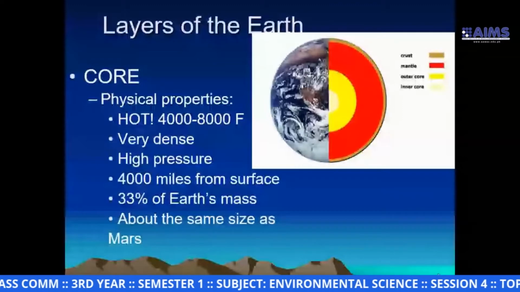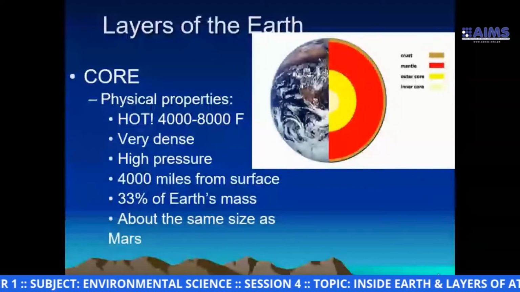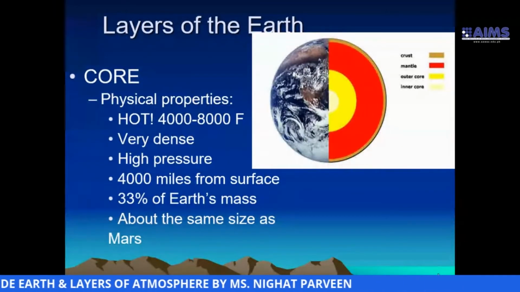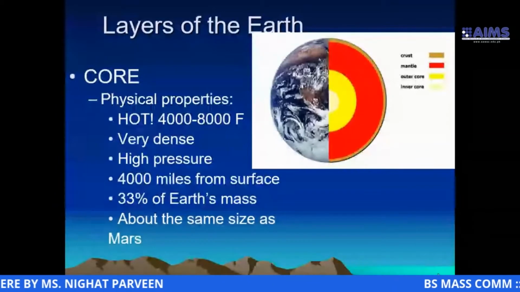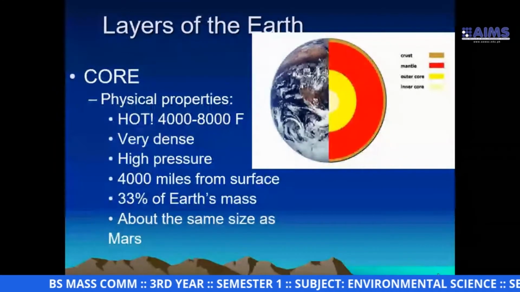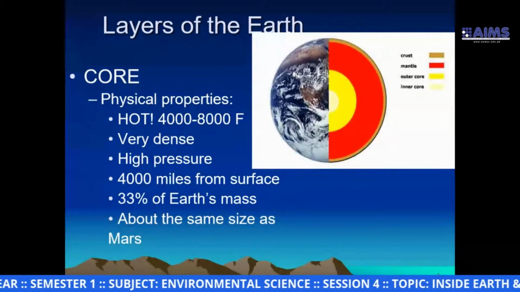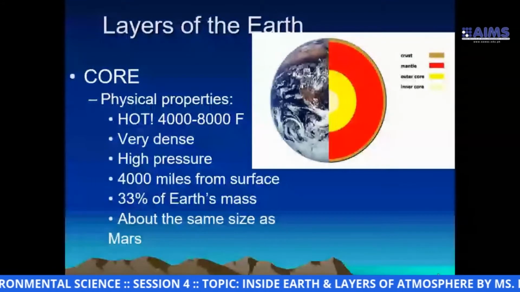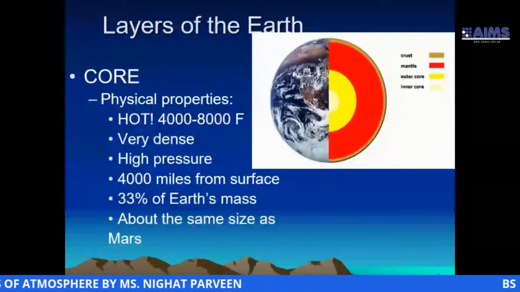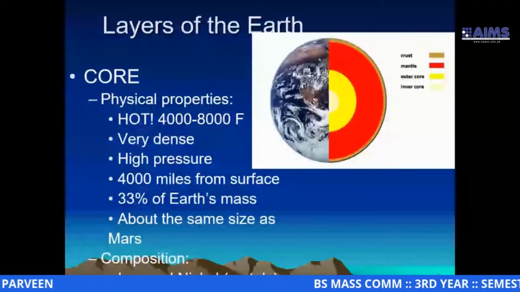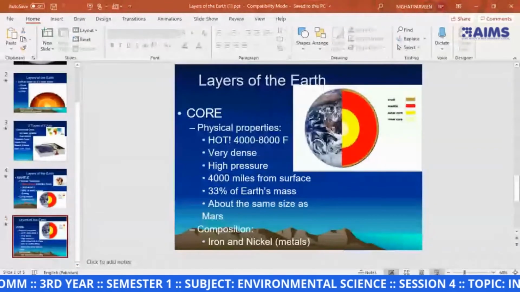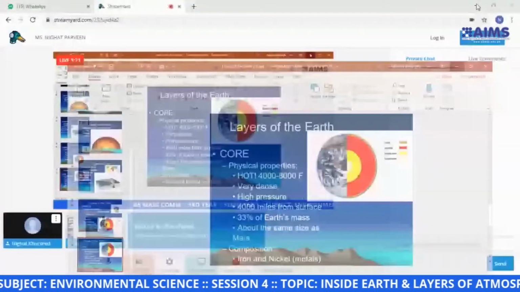It's 4,000 miles away from the surface. 33% of the Earth's mass comprises the core. It's about the same size as Mars. You know, Mars is one of the planets in the solar system. So the size of the core is estimated to be equal to the size of Mars. So this is an analysis of the structure of Earth.